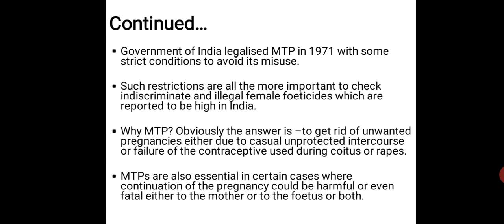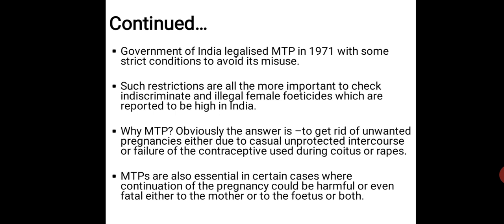That means that the child is not required anymore, either due to casual unprotected intercourse. Maybe the couple has been going through this intercourse and there is no barrier of physical or natural method they haven't used, or maybe the failure of the contraceptives or the methods they have been using, or specifically in the cases of rapes.